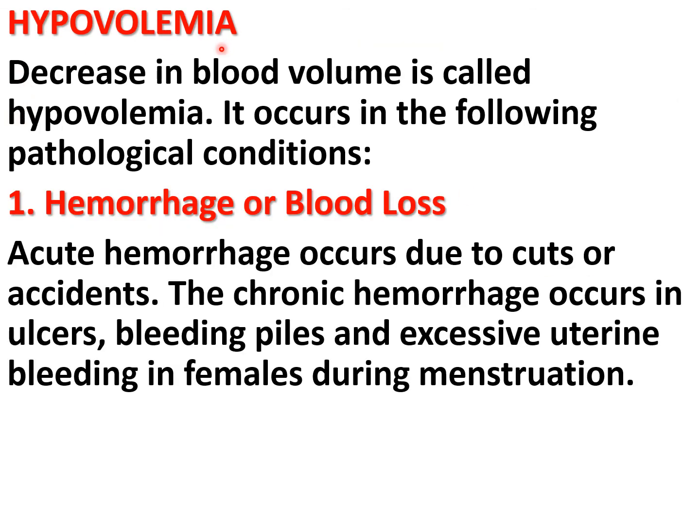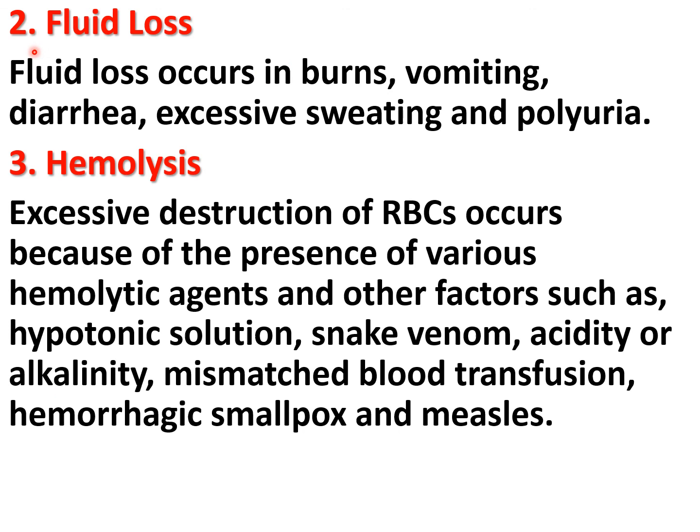Then hypovolemia. A decrease in the blood volume is known as hypovolemia, and it occurs in the following pathological conditions, like hemorrhage or blood loss. Acute hemorrhage occurs due to cuts or accidents. Chronic hemorrhage occurs in ulcers, bleeding piles and excessive uterine bleeding in females during menstruation. Then fluid loss. Fluid loss occurs in burns, vomiting, diarrhea, excessive sweating and polyuria.